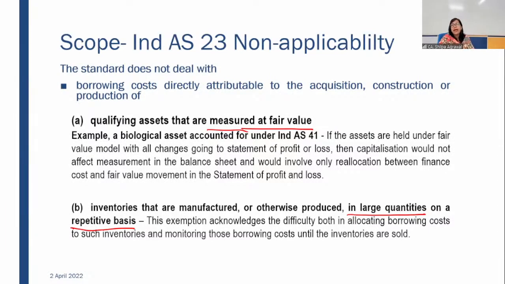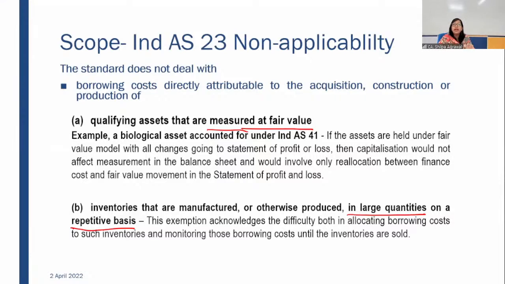So standard setters have given a special exemption to those entities who are manufacturing inventories in large quantities on repetitive basis. However, if they take a substantial period of time, and the entity can also allocate properly what amount of borrowing cost can be identified for this particular type of inventories, then the entity may capitalize it.